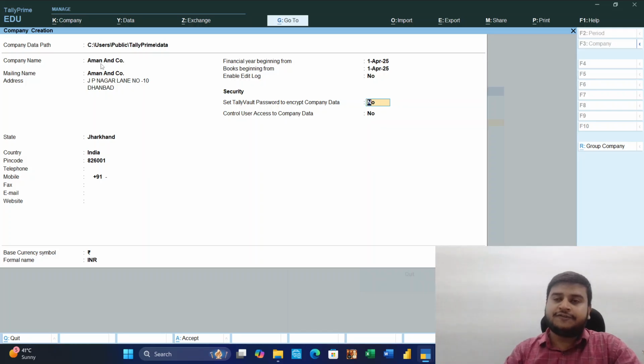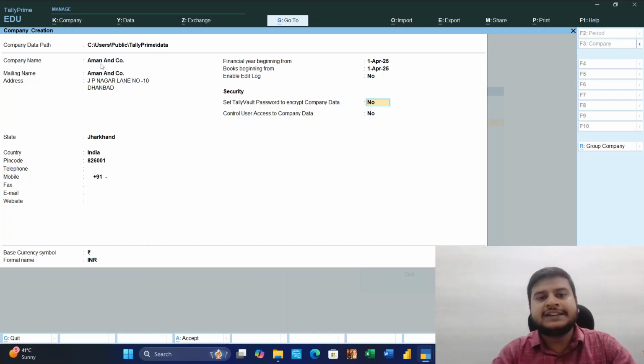But from 1st April 2023, the software should be enabled, and we don't get the option of yes or no. When the edit log is enabled and any entry is changed or revised after the original entry, say first we put an entry and after a few days we realize we have put the wrong quantity, wrong amount, wrong rate, or wrong party name, then it will keep a track.